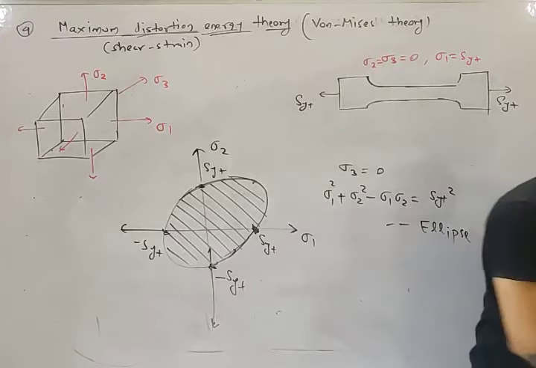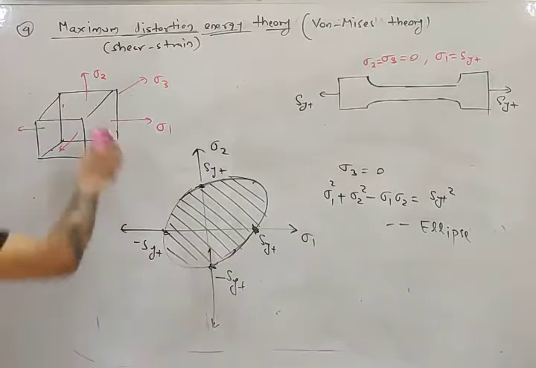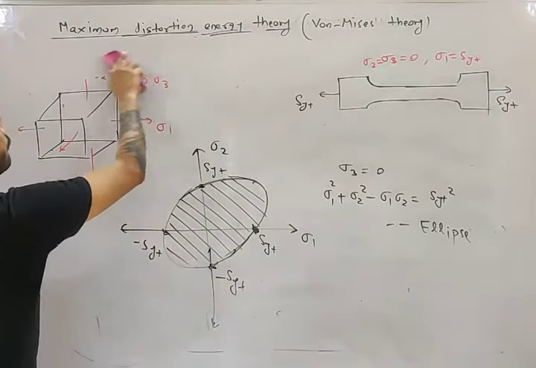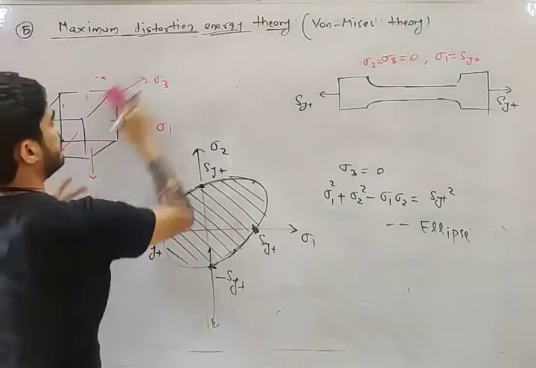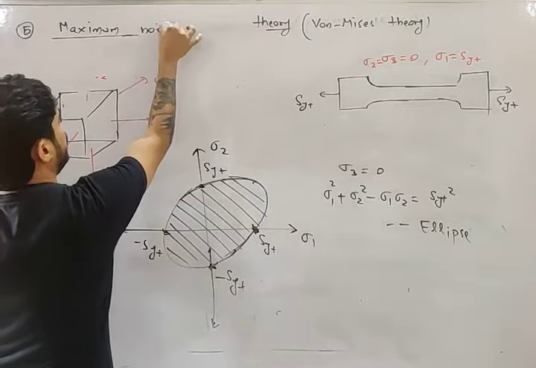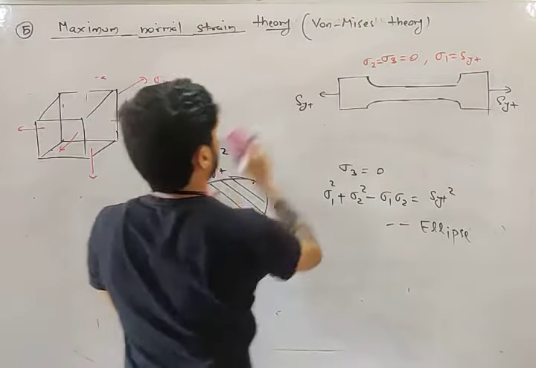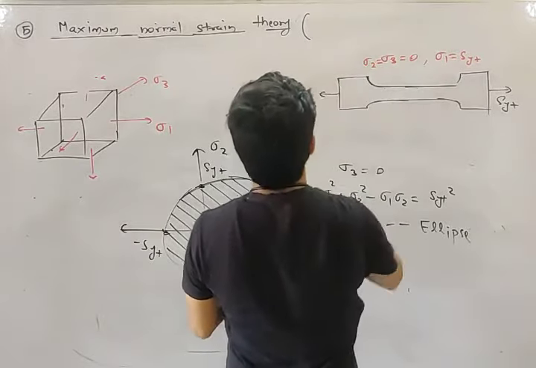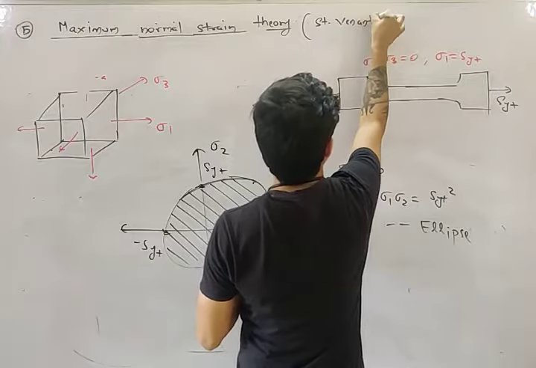So we have seen 4 theories of failure. Let's move on to the last theory of failure, maximum normal strain theory, also known as Saint Venant's theory.